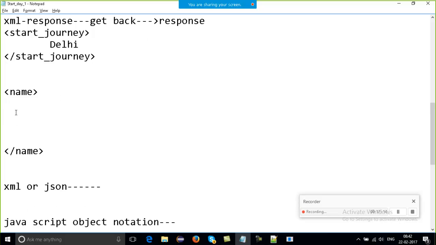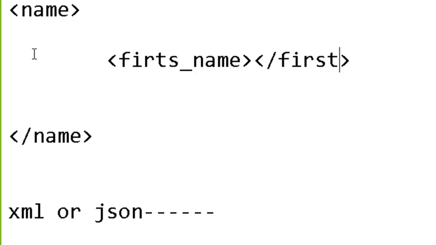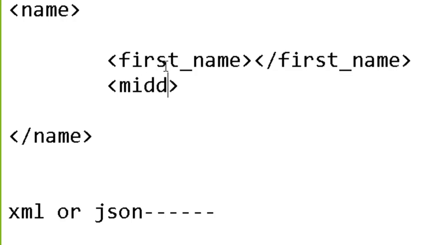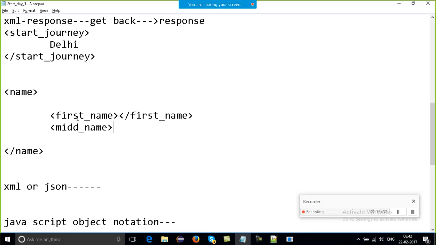Say if the person has a first name, the same thing I need to write here, first name. It should be the same. And the first name, first tag. Say if middle name, and the end tag you do need. And here you will mention the value. For this also you will mention the value. And the person also has a last name.